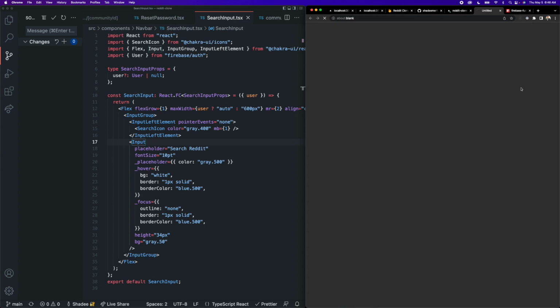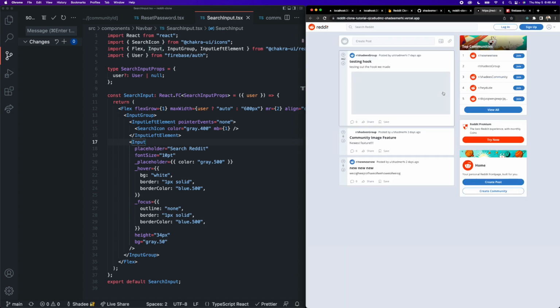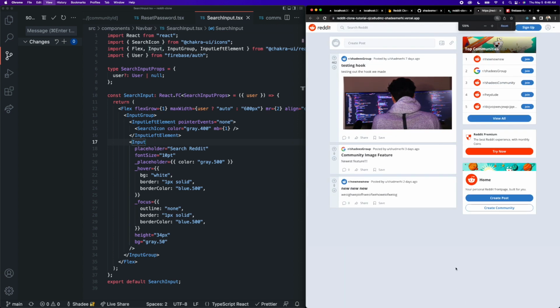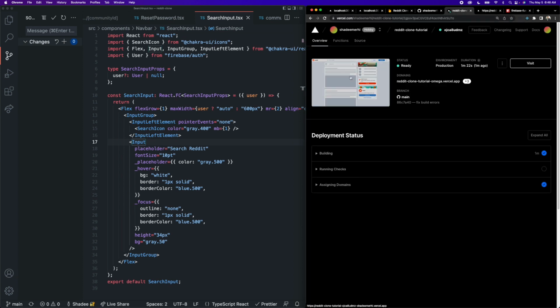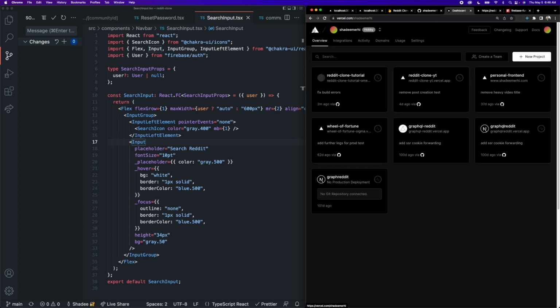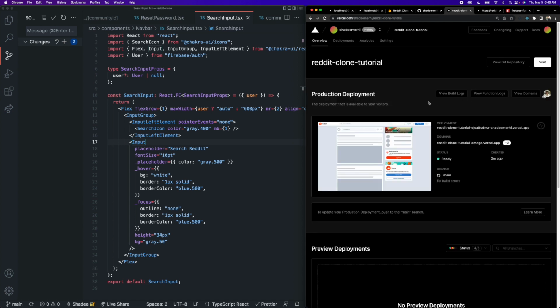So now we can actually visit this, and this is the real app here. This is it in production. It's deployed at this Vercel domain sort of given to you, and you can connect a custom domain to your project through Vercel. There should be a domains section inside of the project. Where is that? I think if you go to, oh yeah, view domains.